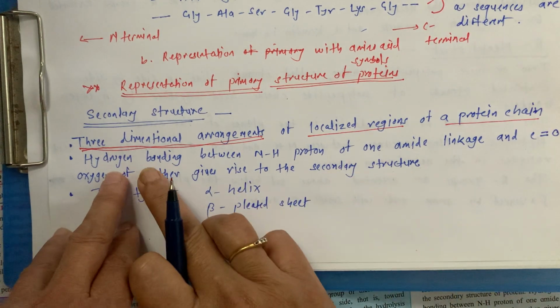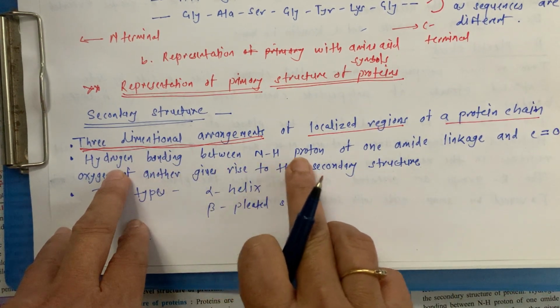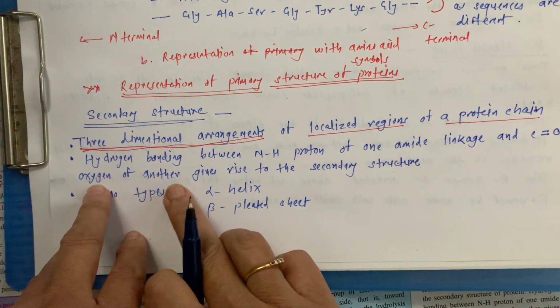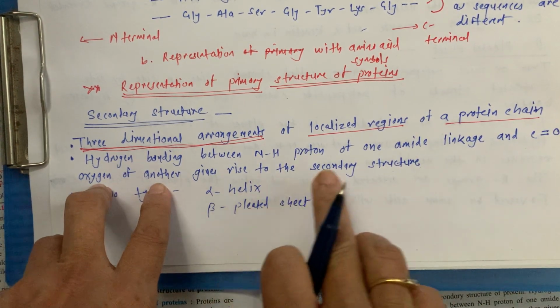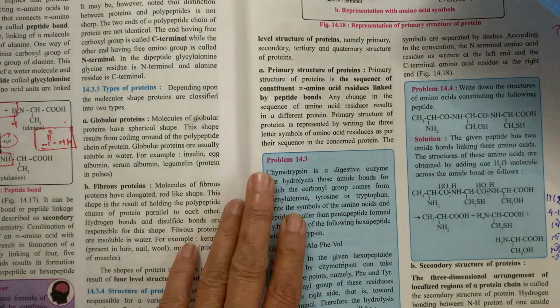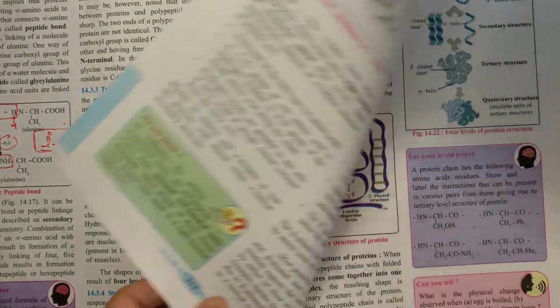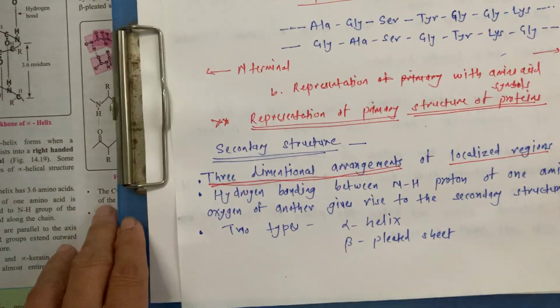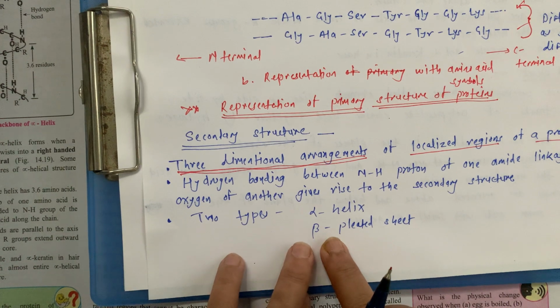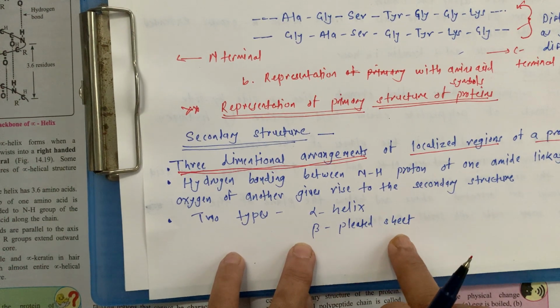Hydrogen bonding between the NH proton of one amide linkage and the CO oxygen of another gives rise to the secondary structure. This is important. And there are two types. One is the alpha helix and another one is the beta pleated sheet.